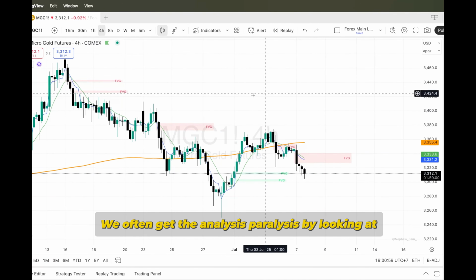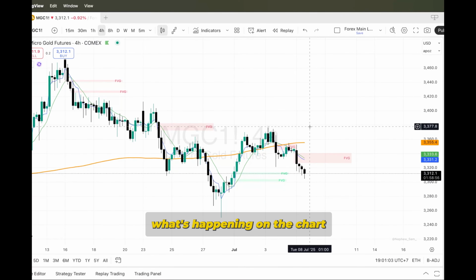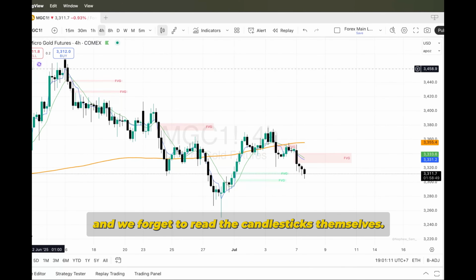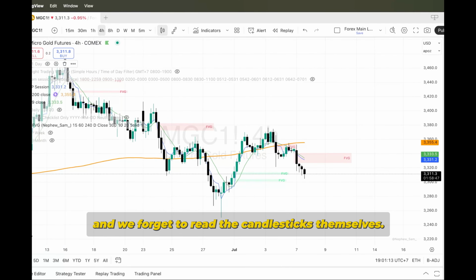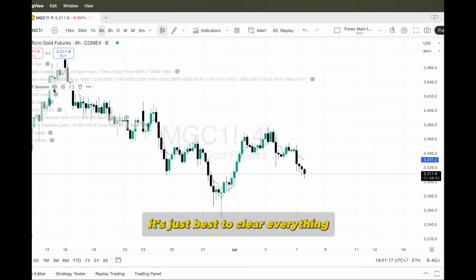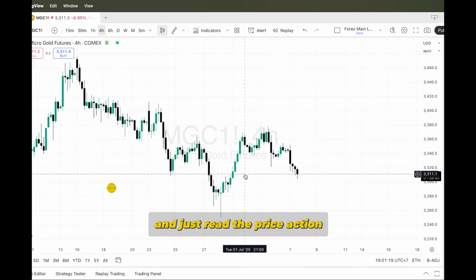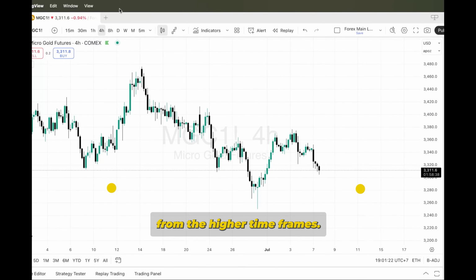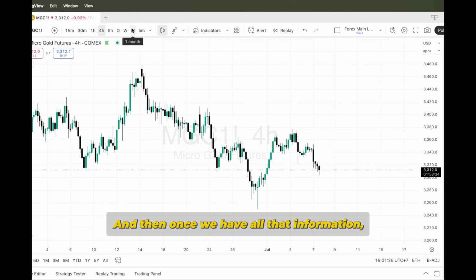We often get analysis paralysis by looking at what's happening on the chart, and we forget to read the candlesticks themselves. That's why when we're doing this analysis, it's best to clear everything and just read the price action from the higher time frames. And then once we have all that information, look for an entry.